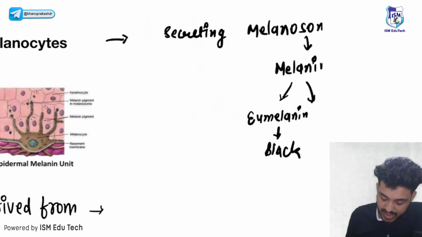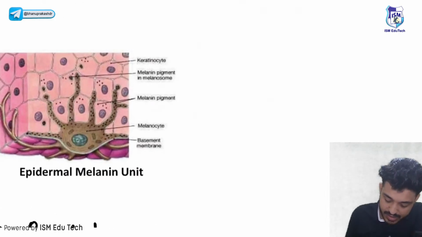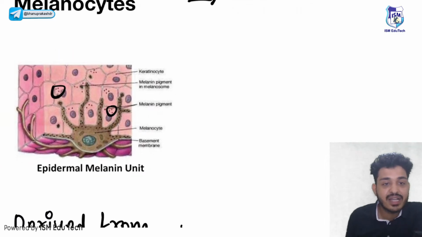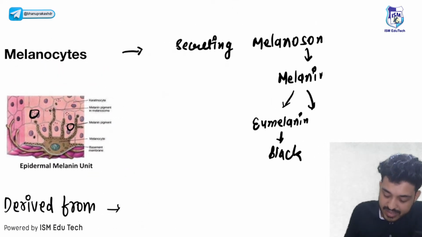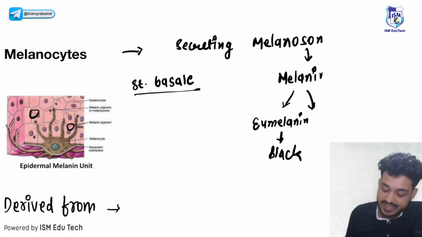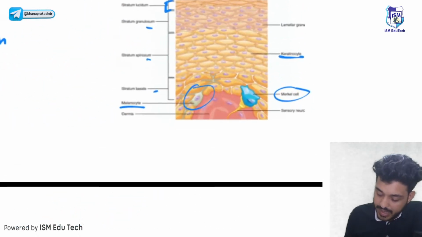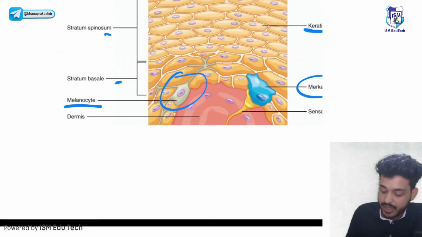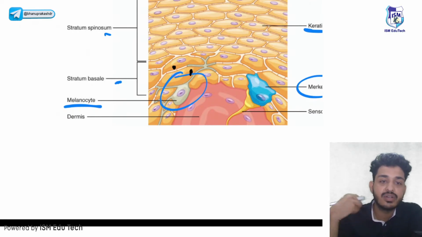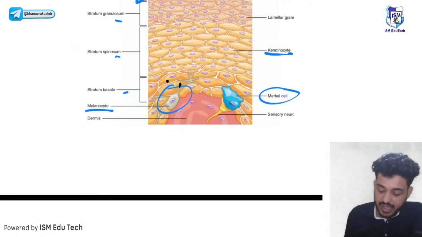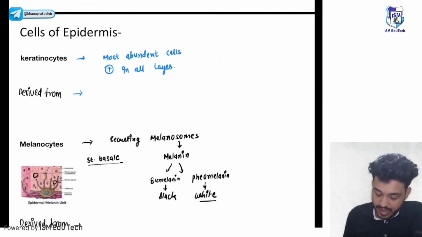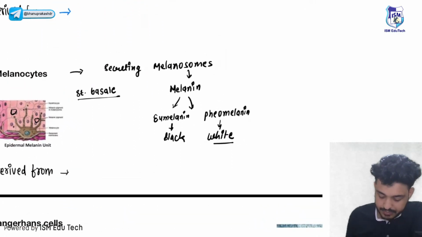These melanocytes are dendritic cells. Look here guys, these are your melanosomes, coming from stratum basale. Melanocytes are present in which layer? Stratum basale. What will happen? They will secrete melanosomes, and those melanosomes will go to keratinocytes and impart the color to the person. Melanin will give the color to the person. So this is your melanocyte.